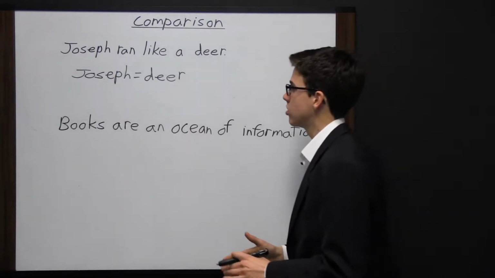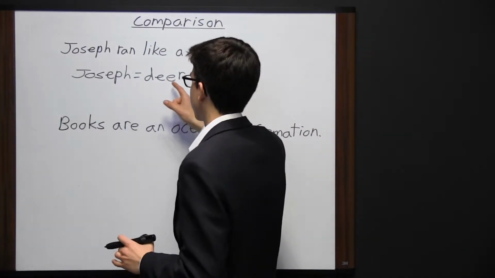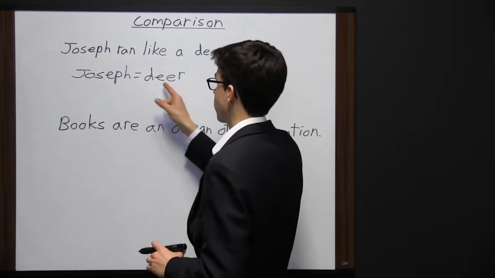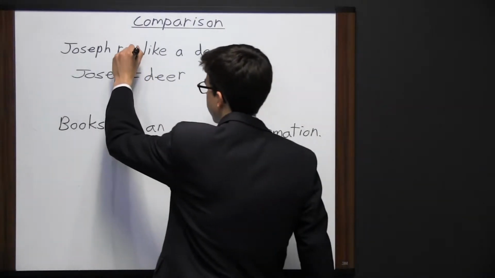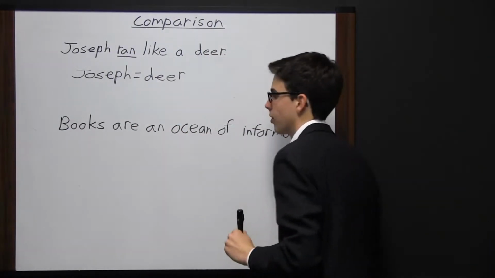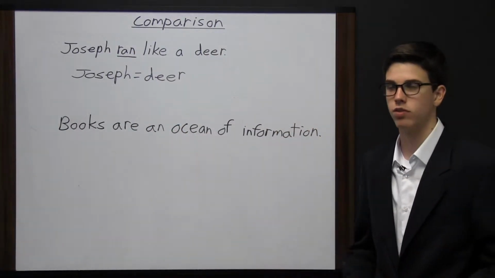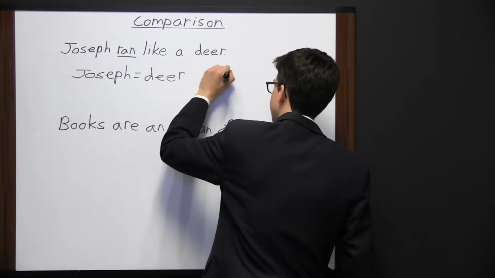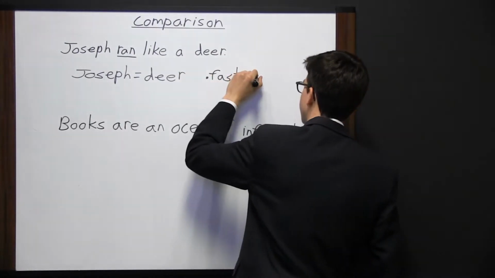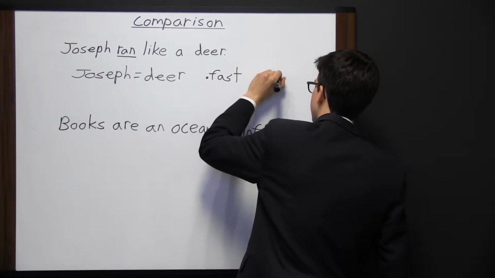Now, the reason these two things are compared to each other, the reason Joseph is compared to the deer, is to tell how Joseph ran. Because right here it says that Joseph ran like a deer. Now, how does a deer run? If you've ever seen a deer run, you probably noticed that it's very fast. And it's also very graceful.